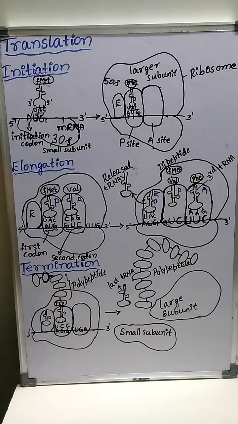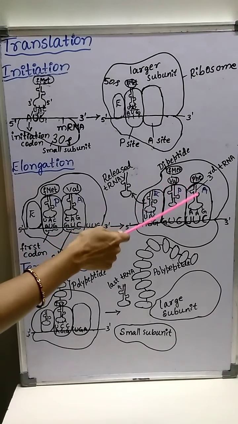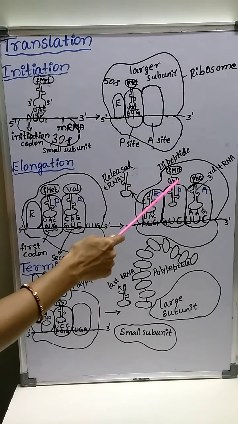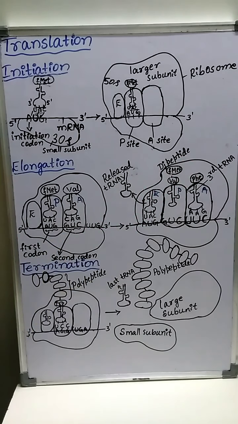Like this, the elongation of the polypeptide chain continues, and after this, again a peptide bond is formed between the second and third amino acid. A peptide bond is formed.